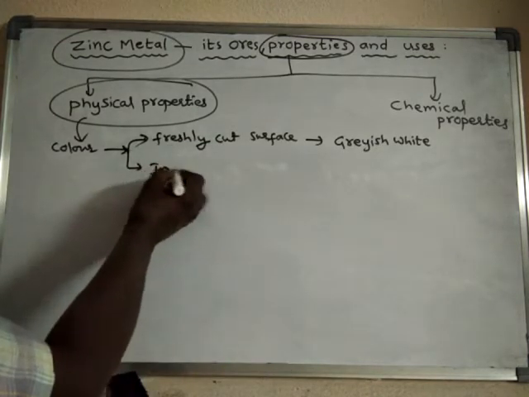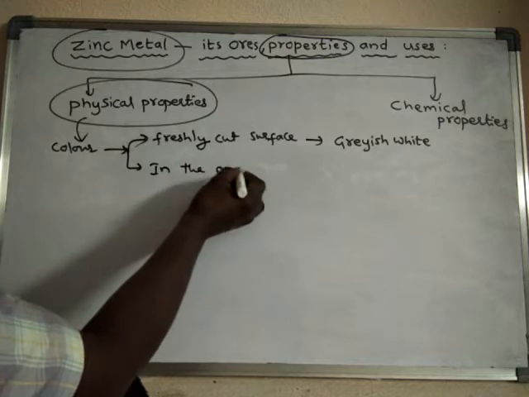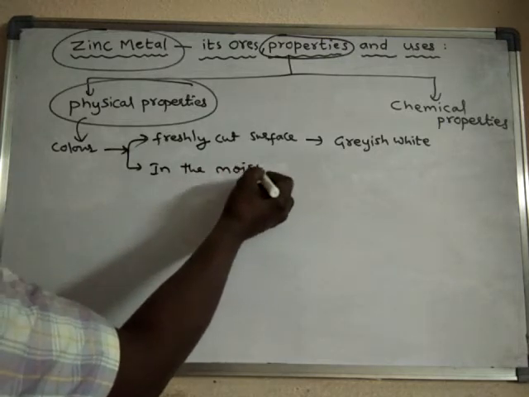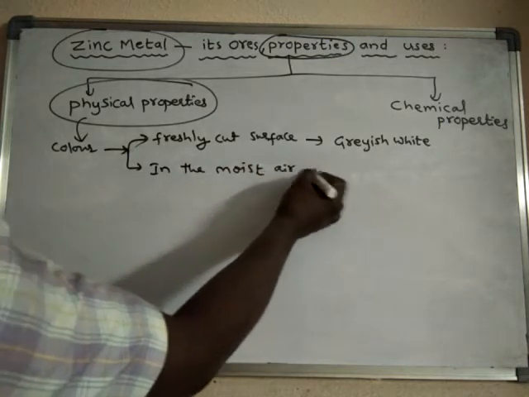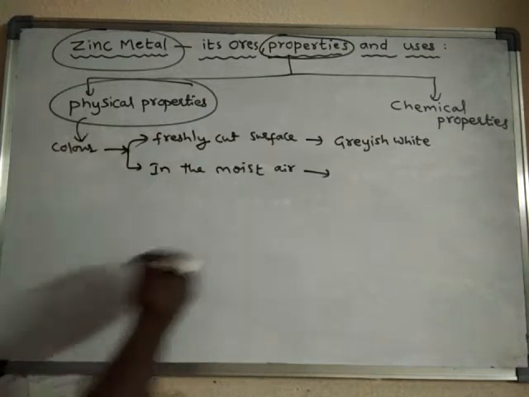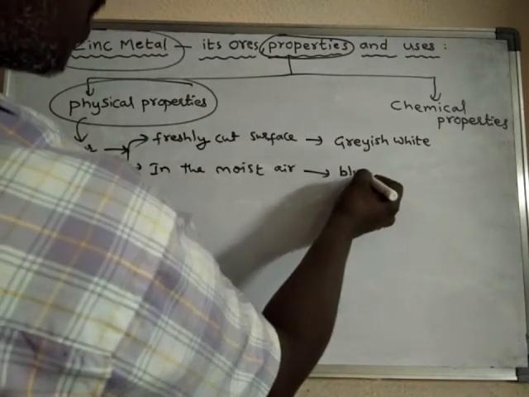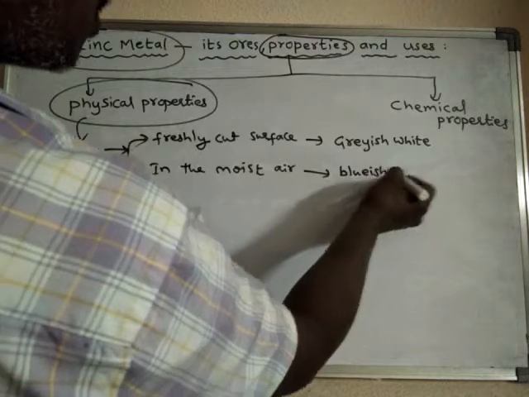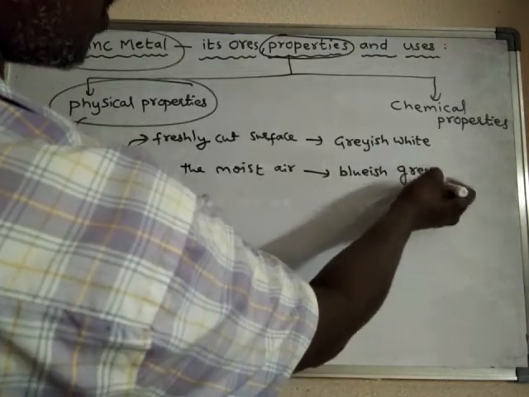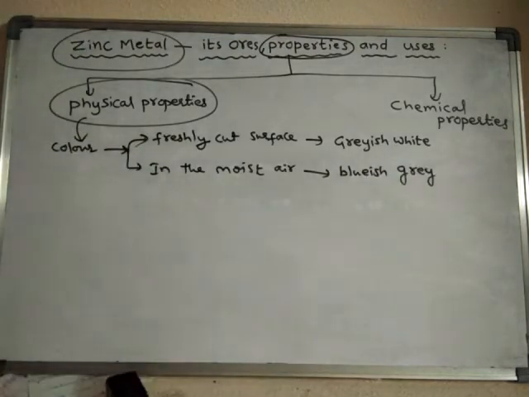In moist air, the color of the zinc is bluish gray.